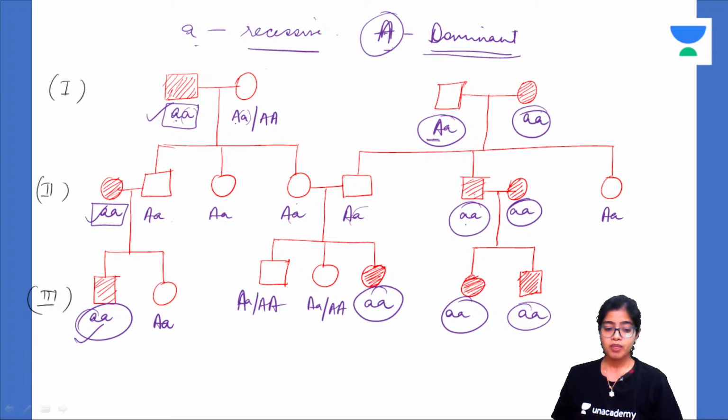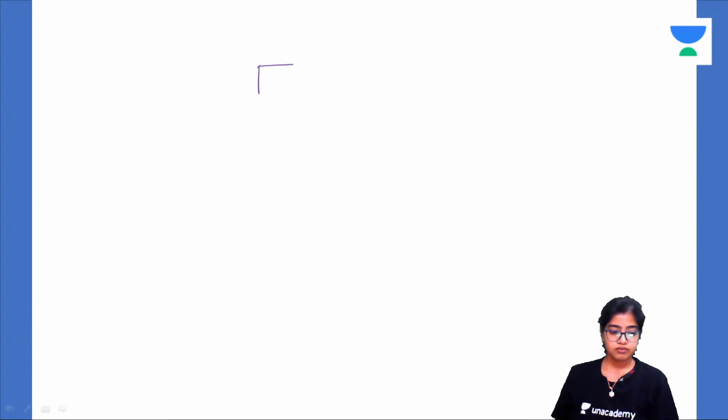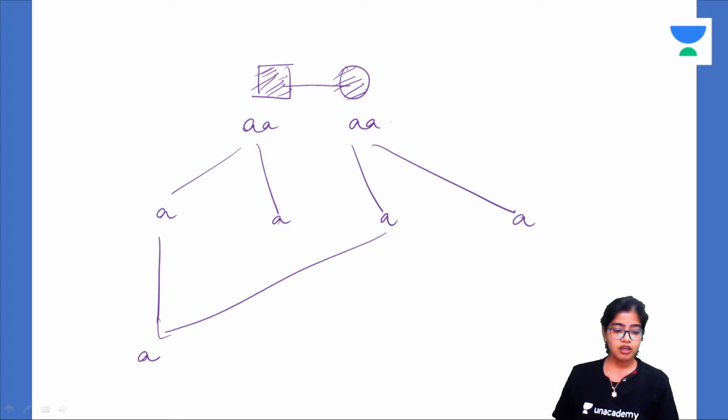Why is it so? Because, see, suppose both the parents are expressing the trait. So what is the genotype? It is aa and aa. What will be the gametes? They will be a and a. All of these are diseased. All the 4 alleles are diseased. So if you make the offspring, it will be aa.